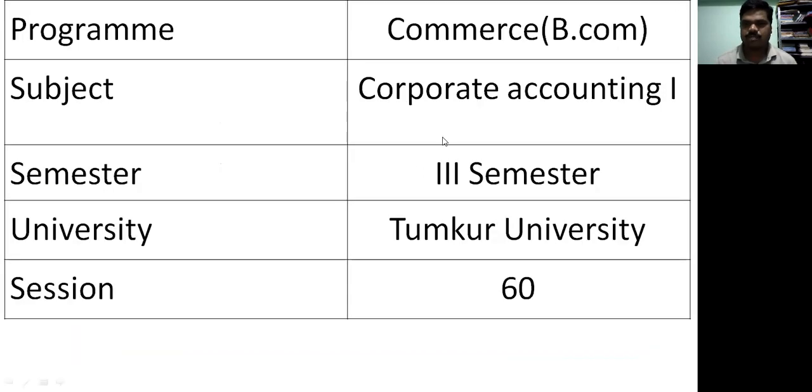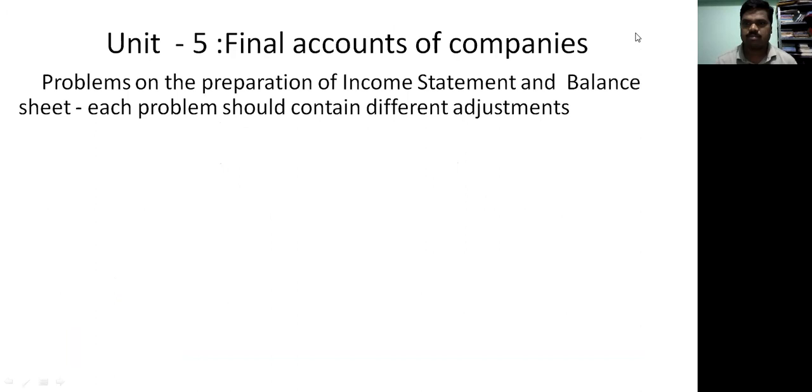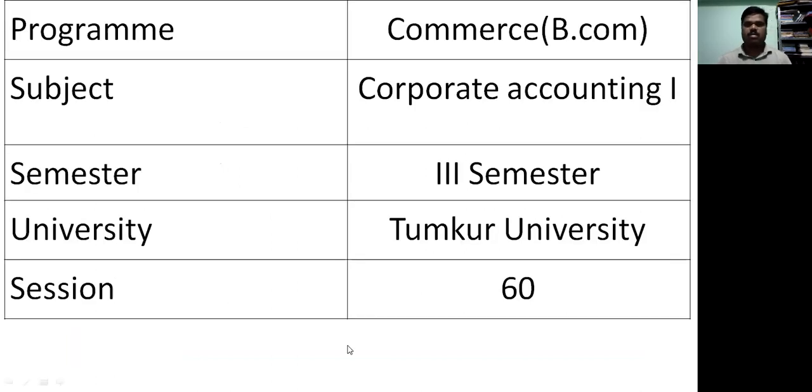Dear students, this is the last session of this chapter, the 60th session. Let's discuss combinedly with all the adjustments about income and income statement and balance sheet. We'll give an illustration, the balances of one of the limited companies as on 31st March.